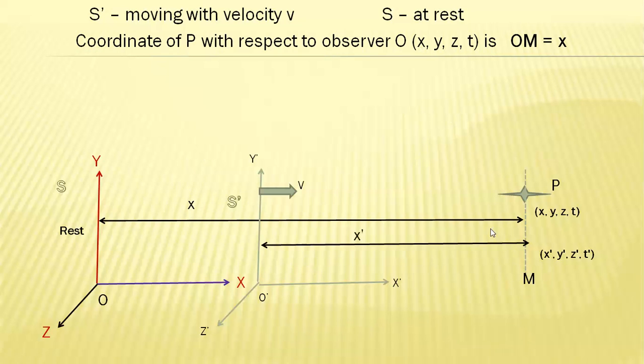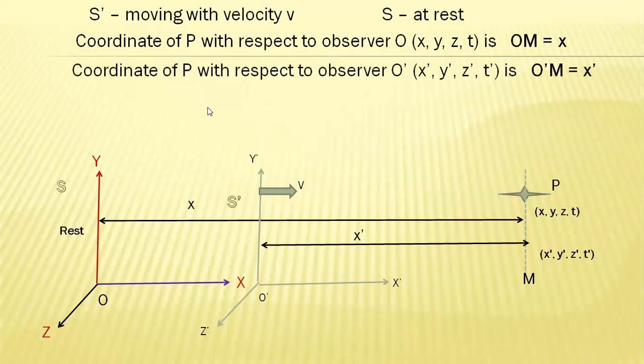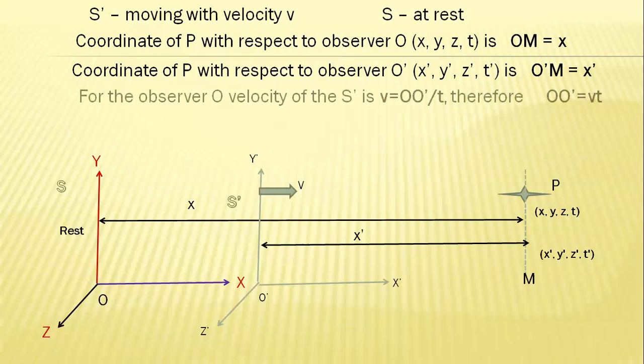Now, the position of the particle P with respect to observer O dash is x dash. Therefore, the coordinate of P with respect to observer O dash is x dash, y dash, z dash, t dash, and O dash M equals x dash. For the observer O, the velocity of S dash is V equals OO dash by t, because the frame of reference is moving with a uniform velocity V.